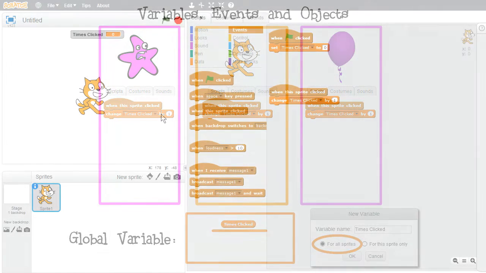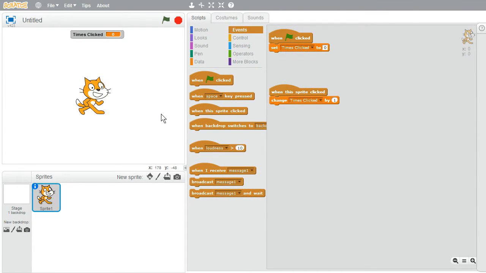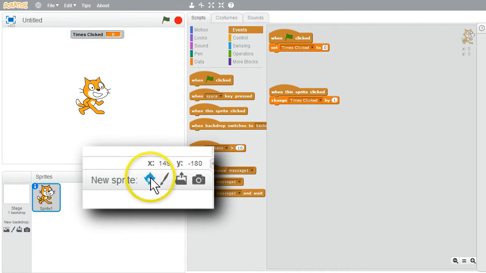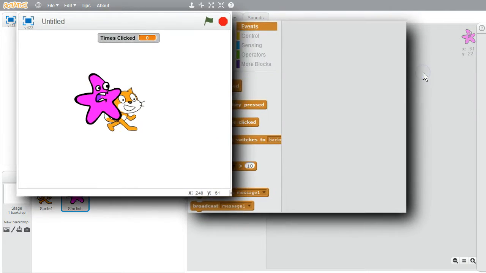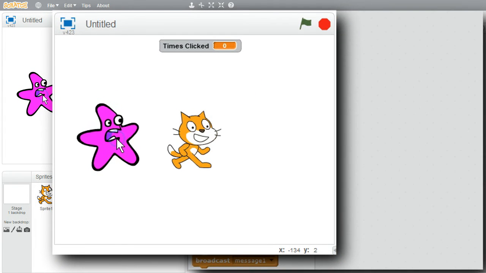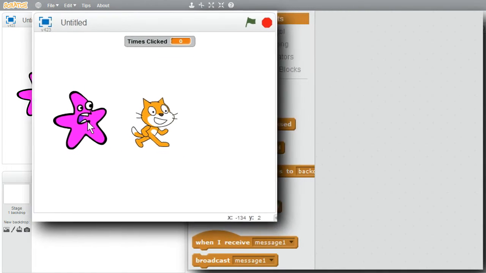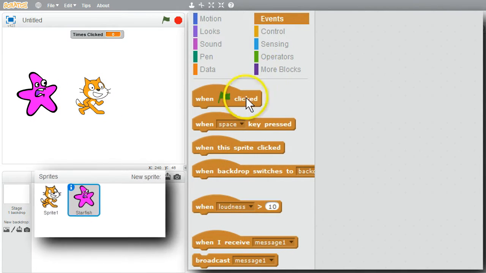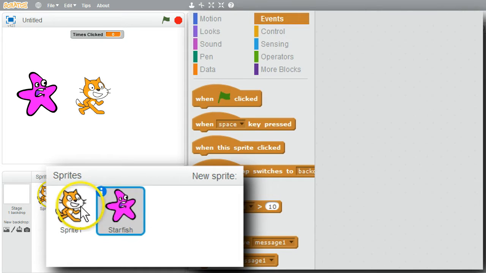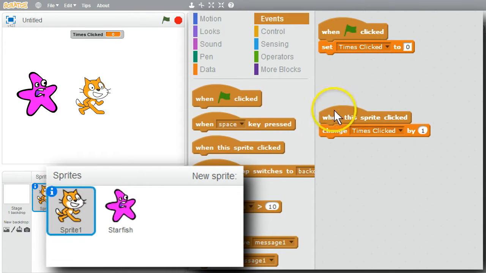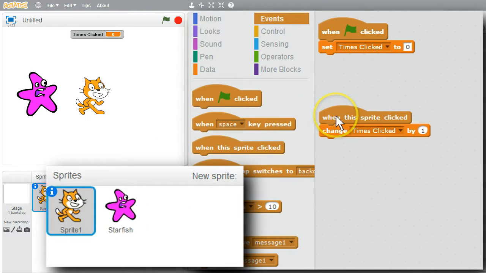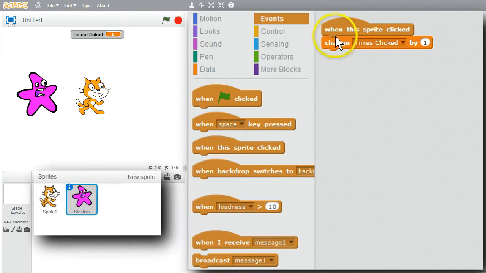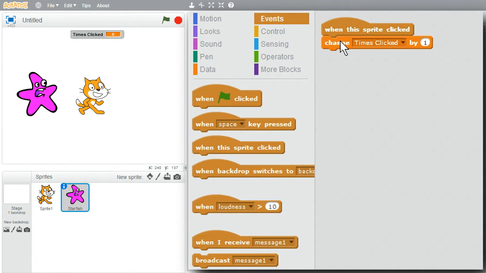I'll go back to Scratch and create the 2 sprites now. First I'll create the starfish, go to New Sprite, scroll down, double-click on the starfish, move it over. When the sprite's clicked on, I need to increase timesClicked by 1. I could get the command blocks from the palettes, but sometimes it can be easier to copy it from another sprite. I'll drag and drop the when this sprite clicked command blocks onto the starfish. The original blocks are placed back on the cat script area. I'll go to the starfish now, and the starfish has when this sprite clicked, timesClicked is changed by 1.